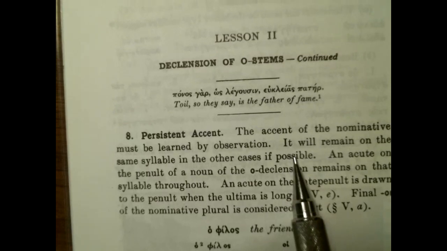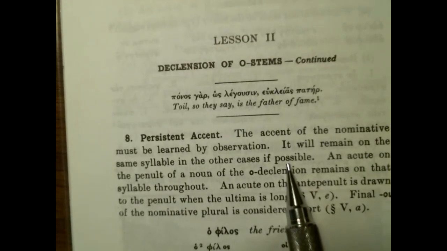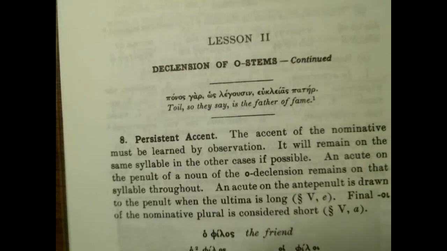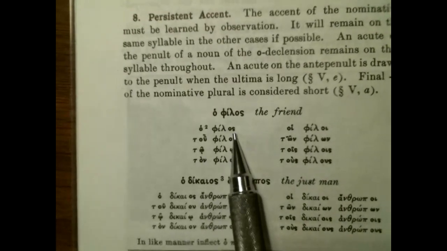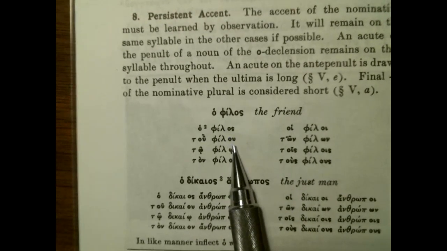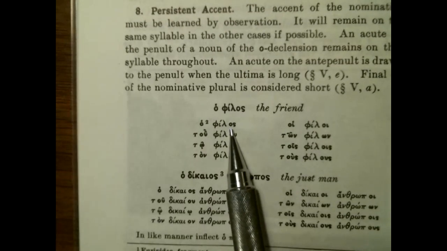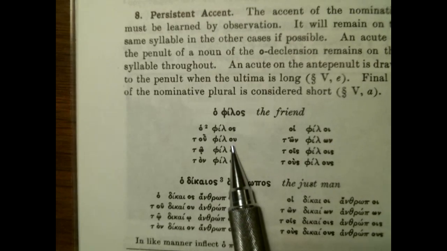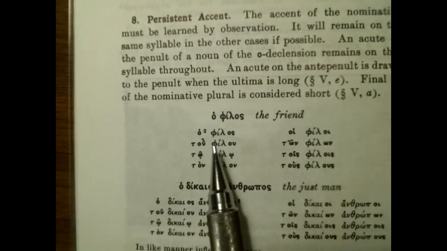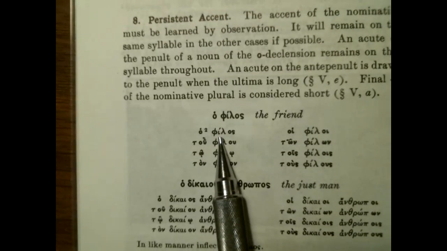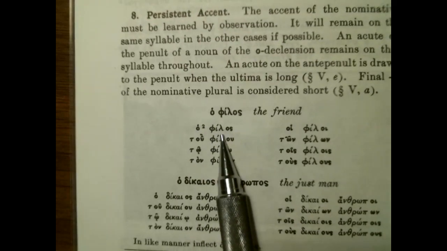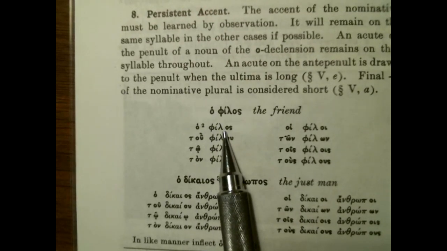If possible means that we don't violate the three more rule or three syllable rule, right? So that happens when we change from a short ending here, os with an omicron, to long. So we go from a single more to a double more, okay? And that's what they mean, if possible. So here it's remaining on the iota, because that's how it is in the dictionary. This is the nominative form, the subject form.